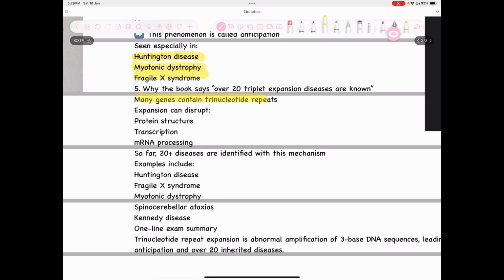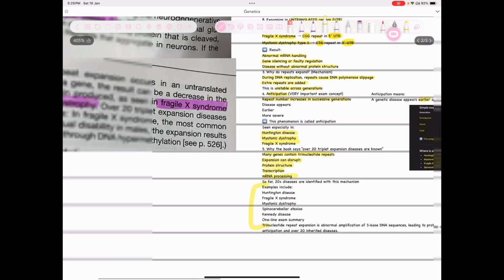And many genes contain trinucleotide repeats. Expansion can disrupt protein structure, transcription, and mRNA processing. So these are the diseases. So yes, that's about it.